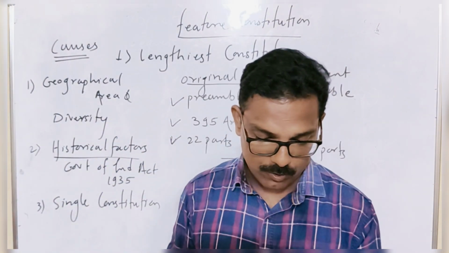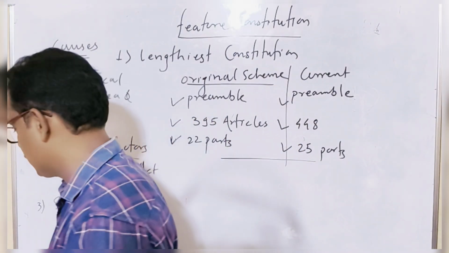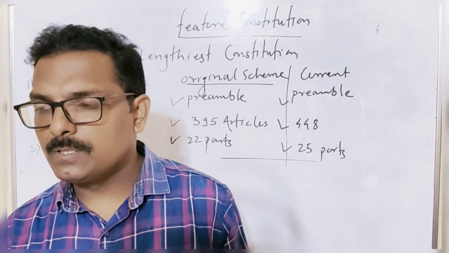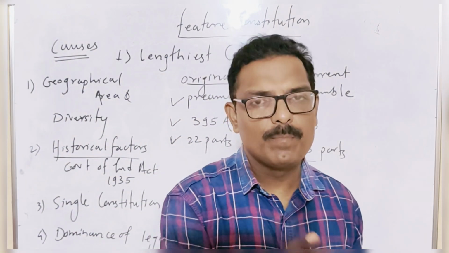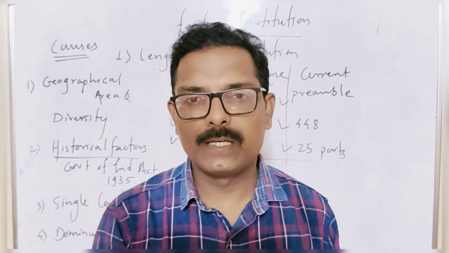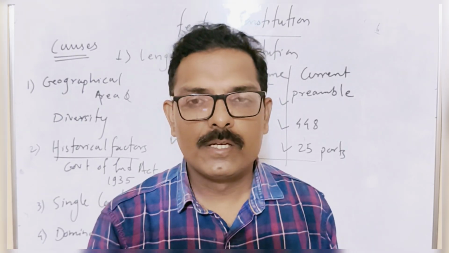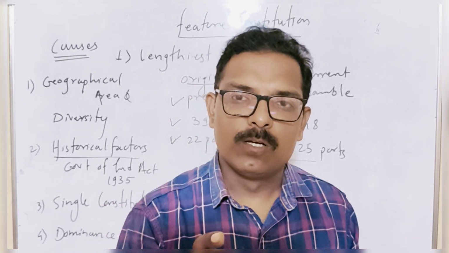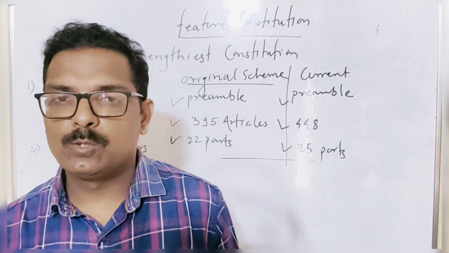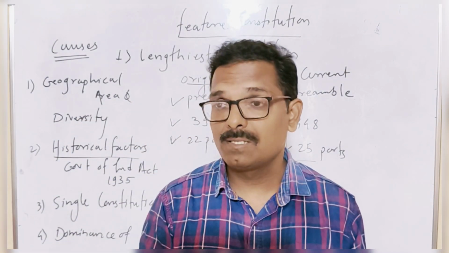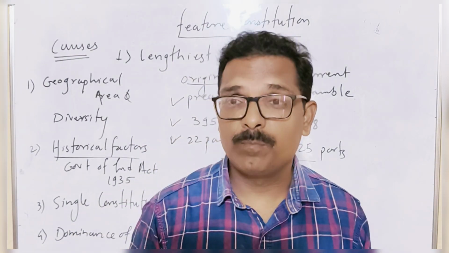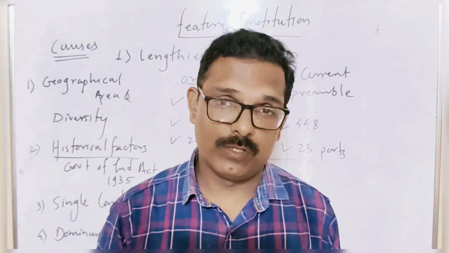Then there is the dominance of legal luminaries in the Constituent Assembly. If we go into the details of the Constituent Assembly's members and see their biographical sketches, we had 208 members from Congress, and most of the members were from a legal background.